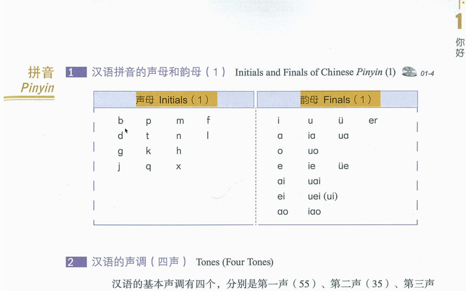Now read along with me. Bo, po, mo, fo. Say with me. Let's go. Bo, po, mo, fo. De, te, ne, le, ge, ke, he, ji, qi, xi. All right, very good. Now let's proceed to the next part.